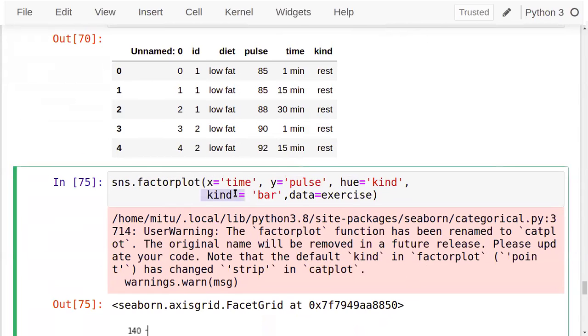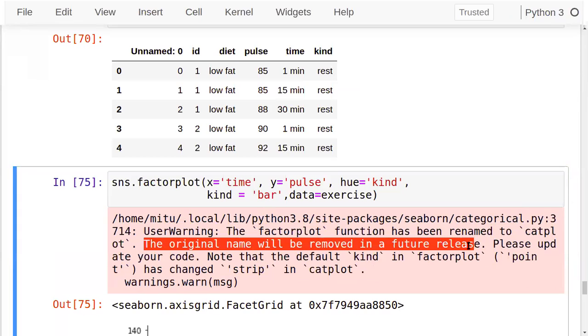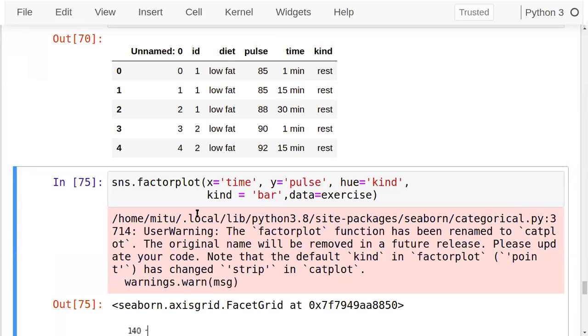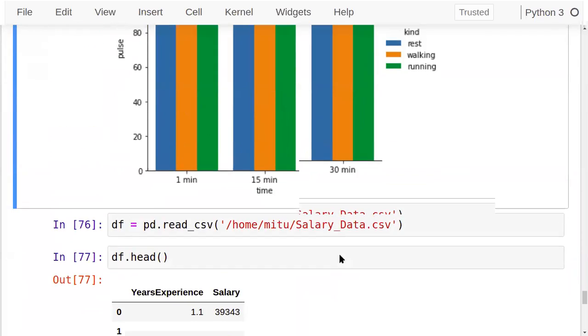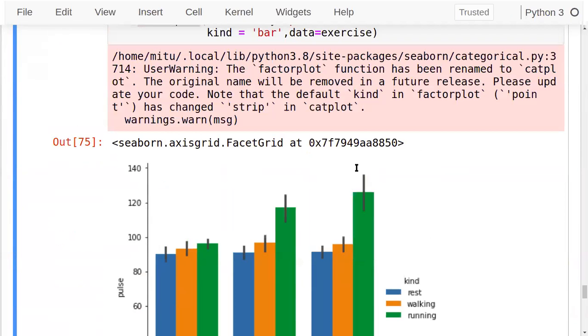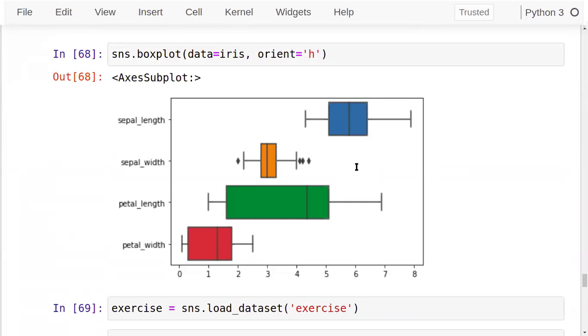They are continuously making changes, because it's very difficult to remember them. When I use something last month, this month I see that it is not available now. They have created some alternative option, that's why this warning is there. The original name will be removed in a future release. Currently it's available, but in future this function will be named cat plot. That's what it is showing. It happens a number of times in libraries. We just have to forget the previous one and focus on the new idea.